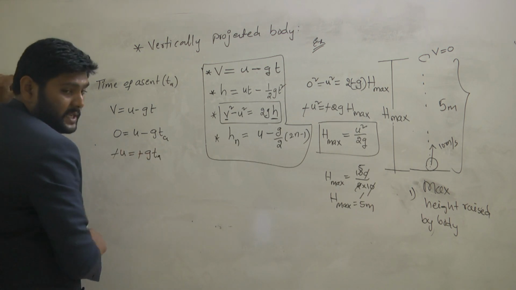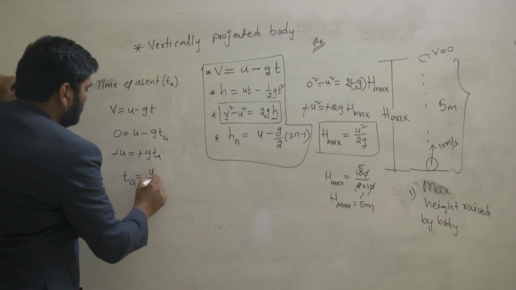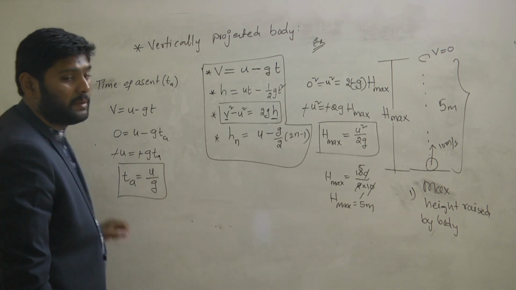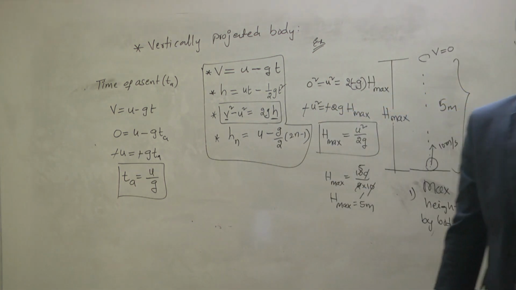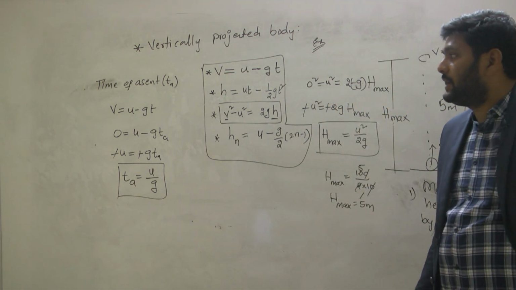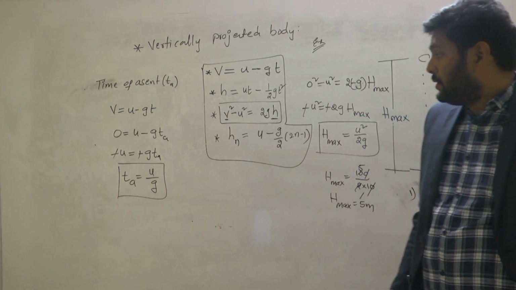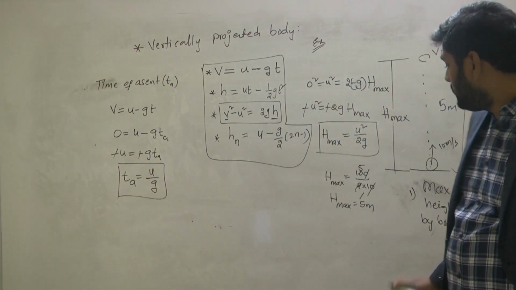Minus minus will get cancelled. The final thing is TA is equal to u by g. So this is the formula for what? Time of ascent. What is the formula for time of ascent? u by g. By using this, can you find the time of ascent for this situation?